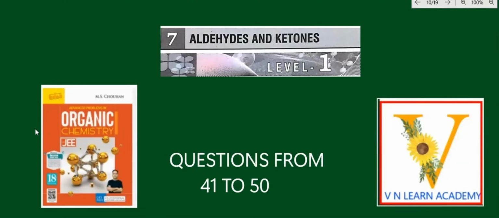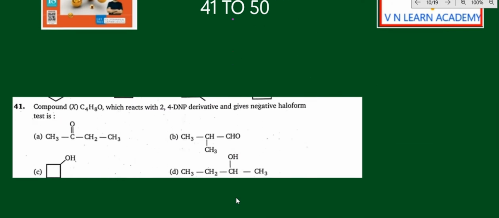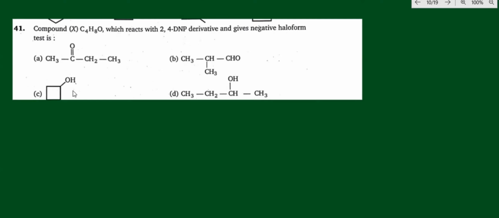Some more interesting and important questions from MS Chauhan's Organic Chemistry, Aldehydes and Ketones, Level 1, questions 41 to 50. Come on, let us discuss the first question. Compound X, that is C4H8O, reacts with 2,4-DNP derivative and gives a negative result for the haloform test. Now let us discuss each and every option.